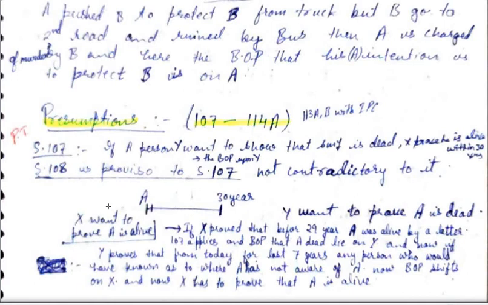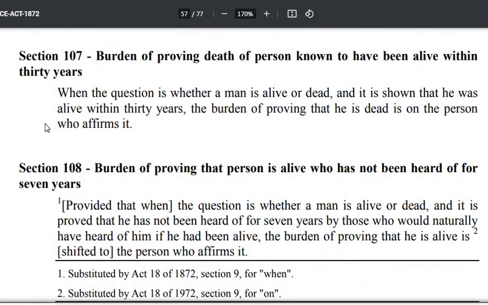अब now initially X proves that A is alive 28 years back. Now the burden shifted upon Y to prove that he is dead. Y proves that from the last 7 years his whereabouts are not known. So now the burden will shift upon whom? Upon X. So now X has to prove that this person is alive. तो ये समझ में आया? 107 आप फिर से पढ़ लो.